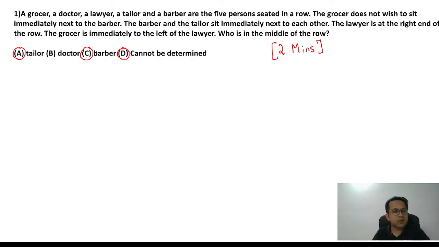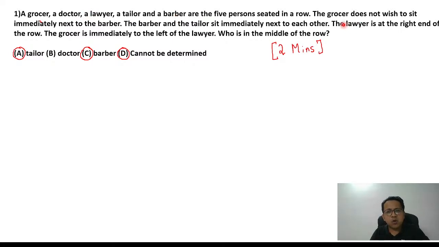A grocer, a doctor, a lawyer, a tailor, and a barber are the five persons seated in the room. The first thing I always see is, are the first alphabets unique? Grocer is G, doctor is D, lawyer is L, tailor is T, barber is B. So you can label these human beings as G, D, L, T, B. That will shorten the words.